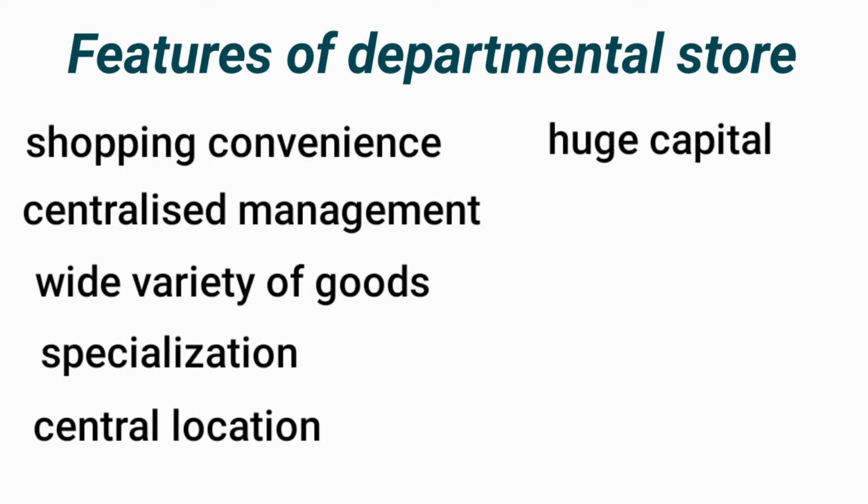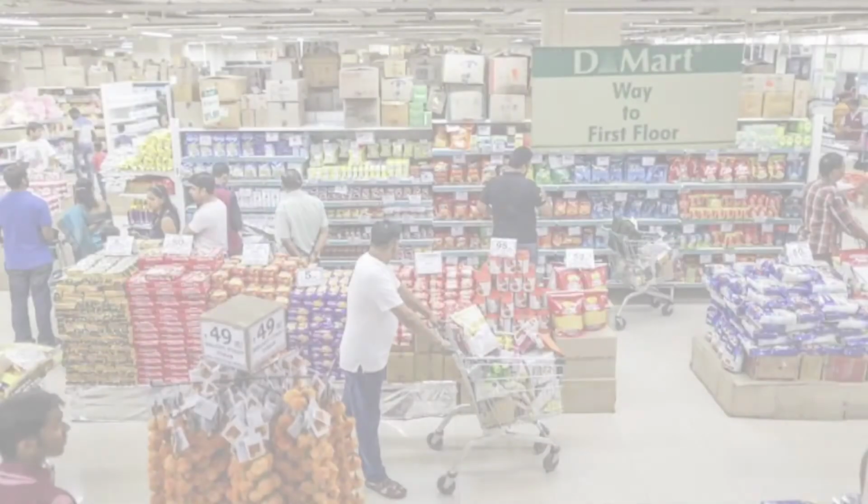Seventh feature is no credit facility. Departmental stores work on cash basis or they accept credit cards but do not offer any credit facility. So we cannot get the goods and pay later. Second is supermarket shop.